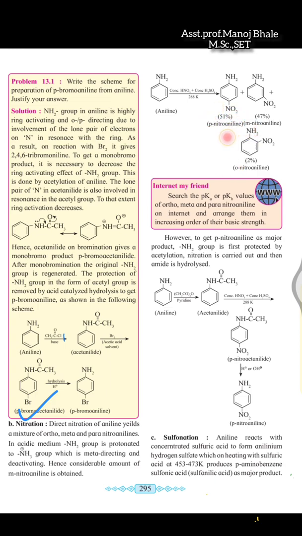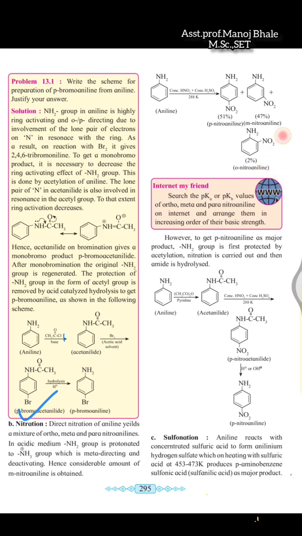So there is an ortho product and also a meta product, sorry, there is a para product and there is a meta product, and also an ortho product formation here. तुम्ही यांचं सर याच्यामध्ये एक ऑर्थो किती पर्सेंट दिलाय, 51% आहे. Meta product which is 47% and ortho product that is 2% only.